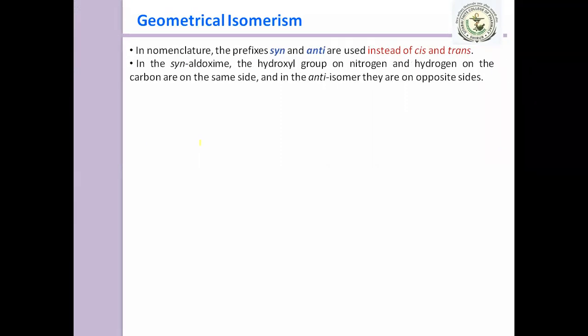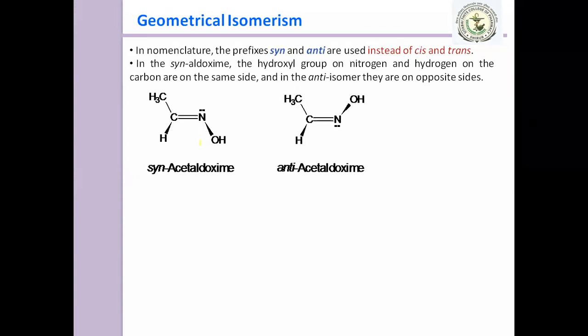Like in the case of syn aldoxime, the hydroxyl group on nitrogen and the hydrogen on the carbon are on the same side, and in the anti isomer they are on opposite sides. Okay, so these hydrogen and oxygen are on the same side of the double bond, and this broad bond indicates they are present on the same side.